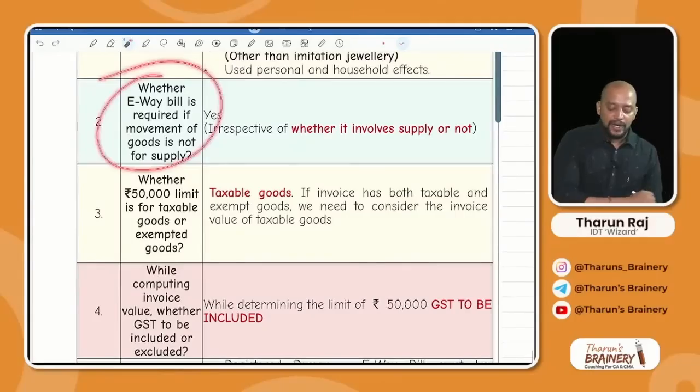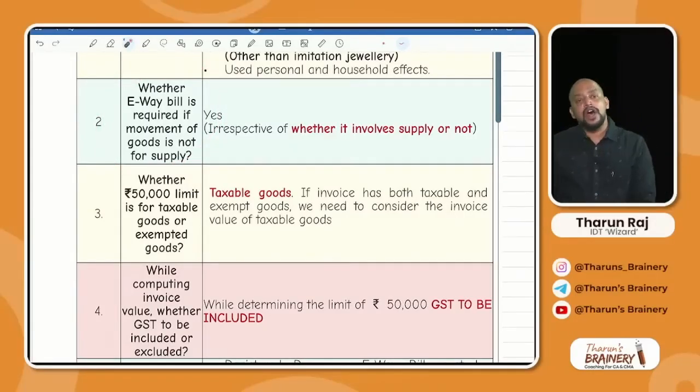Like that they will coin questions. Whether e-way bill is required if the movement of goods is not for supply. Yes. Whether the movement is for supply or without supply, e-way bill is required. Example, we saw job work. When the goods are sent for job work, it is not a supply, because it is not covered under 7(1)(a) for consideration, or it is not permanent transfer or disposal. So it will not come under 7(1)(b). Even then, is it supply or not a supply? Not a supply. Goods sent on job work is not a supply.